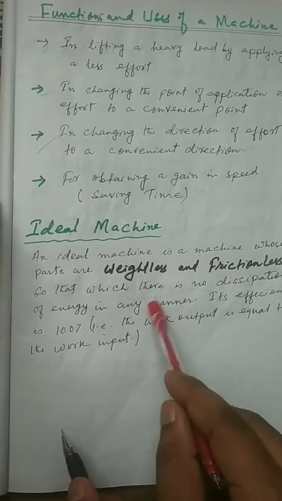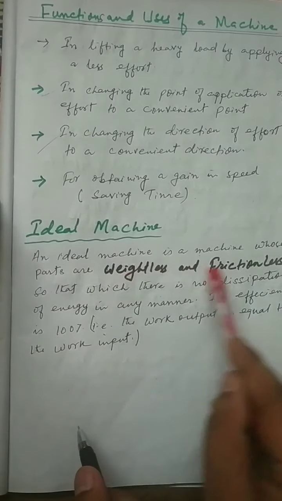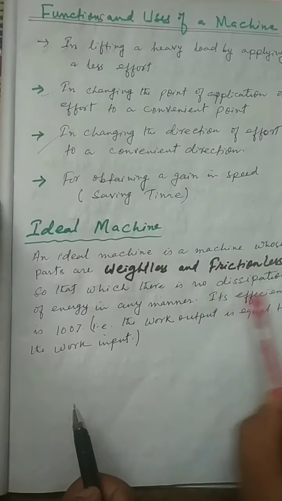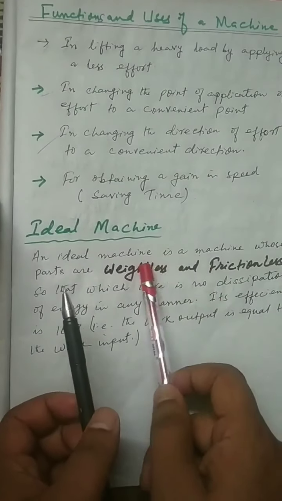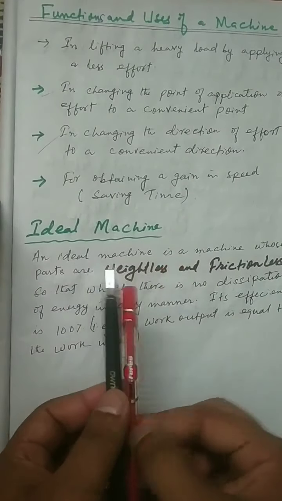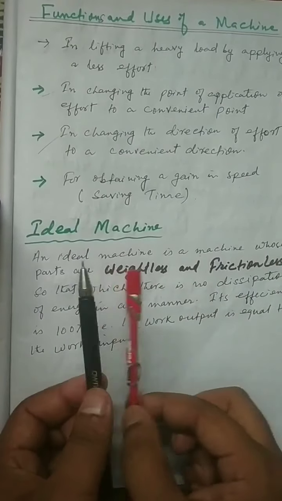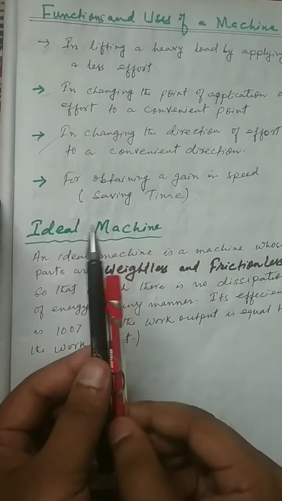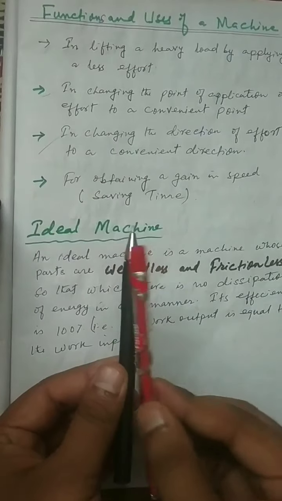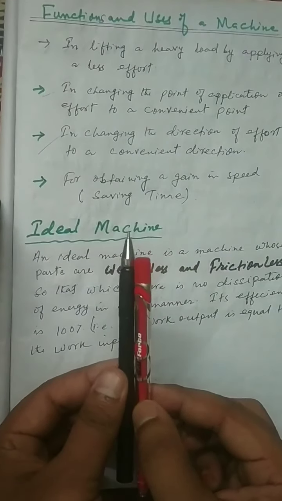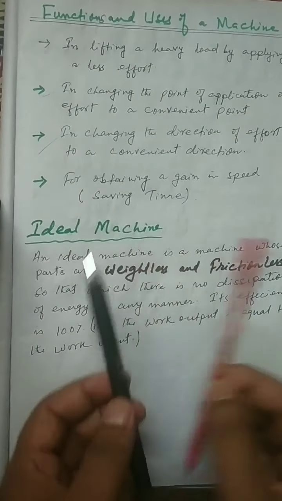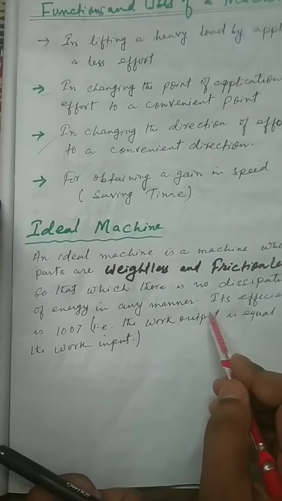Now the second part: why weightless and frictionless? Because of no dissipation of energy. If the parts are weightless and frictionless, then there is no loss of energy. We know that when two objects rub each other, there is friction and some loss of energy. So an ideal machine does not lose energy.